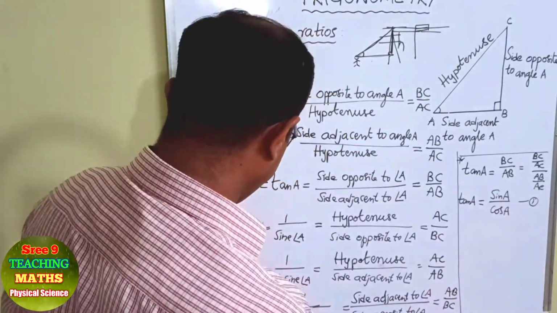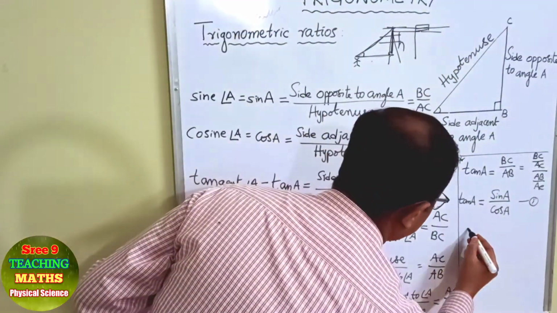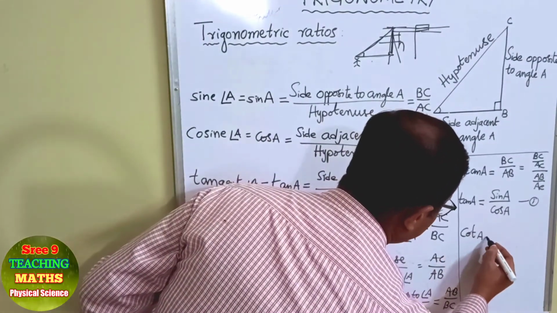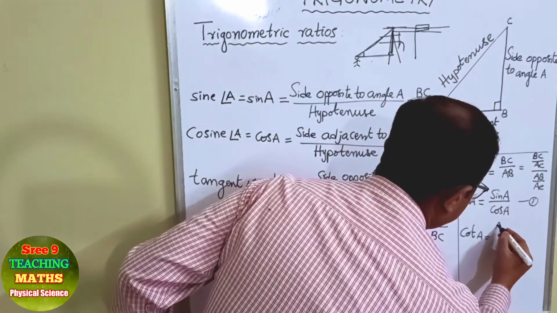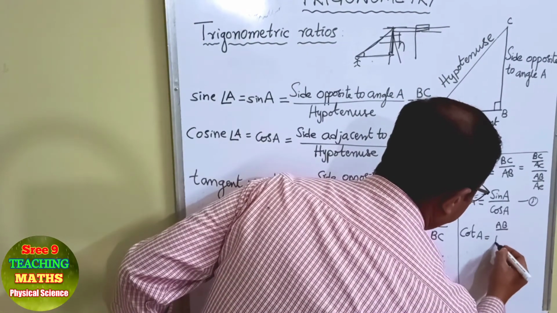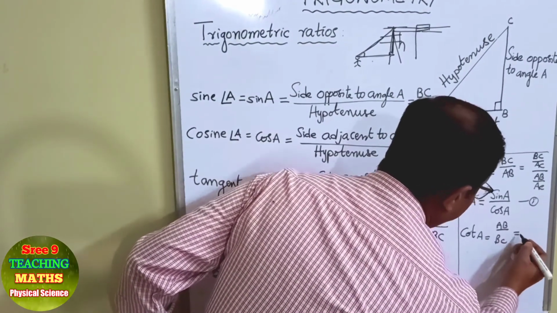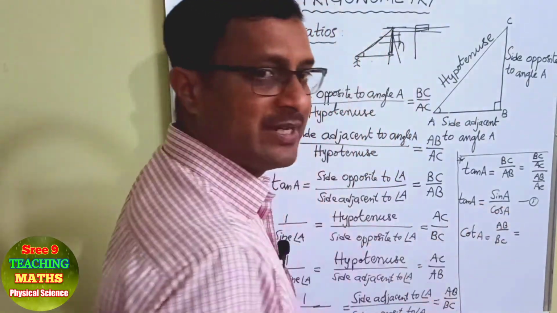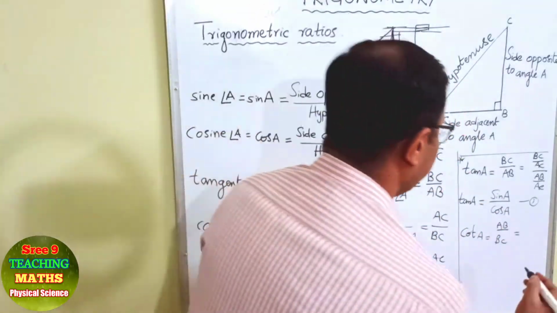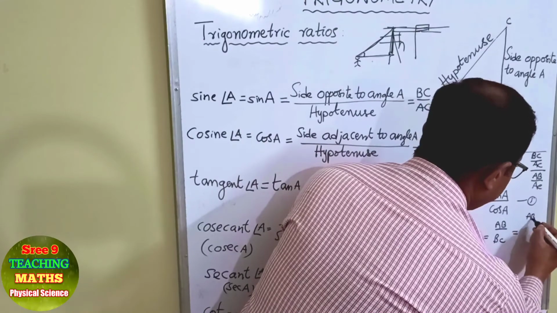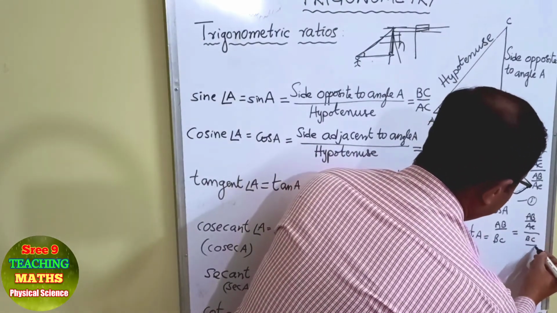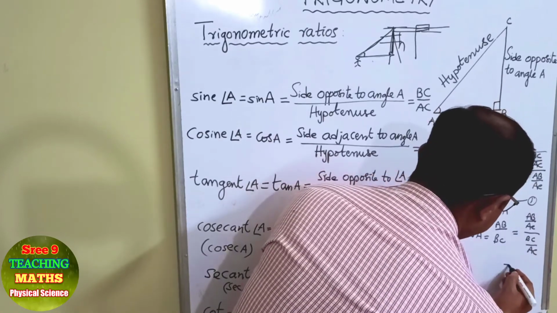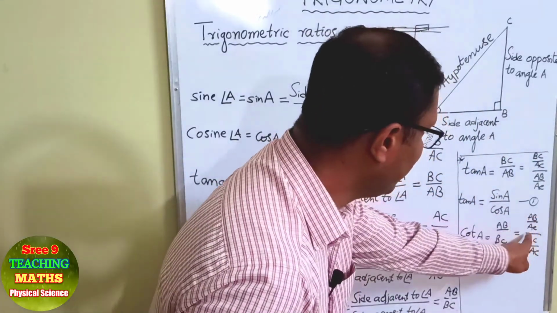Next, let us take cot A. Cot A is AB by BC. Let us divide both the numerator and denominator by the hypotenuse, that is AC. So AB by AC over BC by AC.